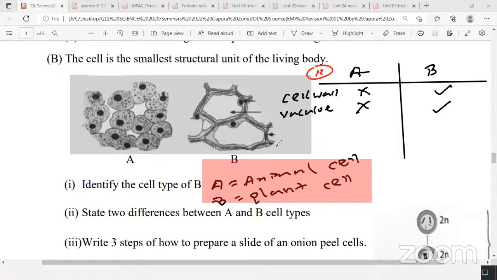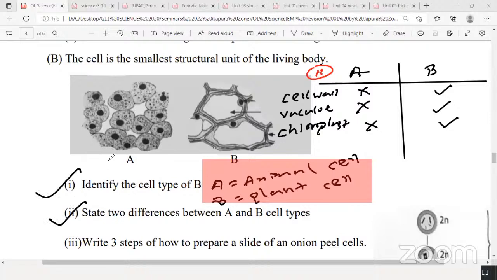Then the other important thing, chloroplast. Sometimes they can ask structural differences in the exam. You can't see the chloroplast clearly here, but that is also a difference between these two. Chloroplast is present in B, absent in A. Those are the 3 main differences between plant cell and animal cell: cell wall, vacuole and chloroplast, all present in plant cell but absent in animal cell. Part 2 is done.